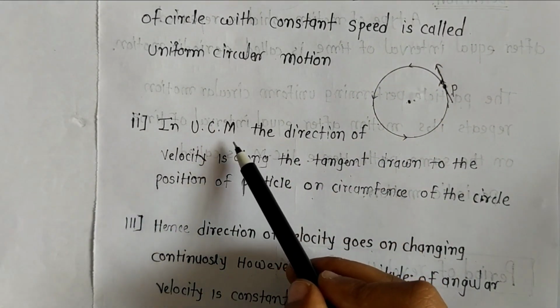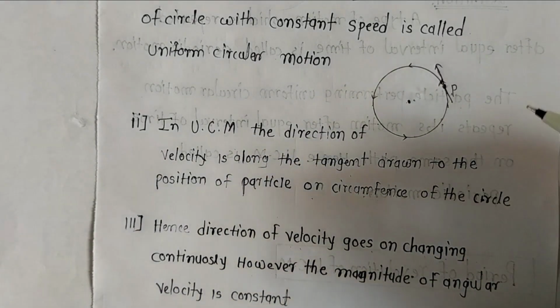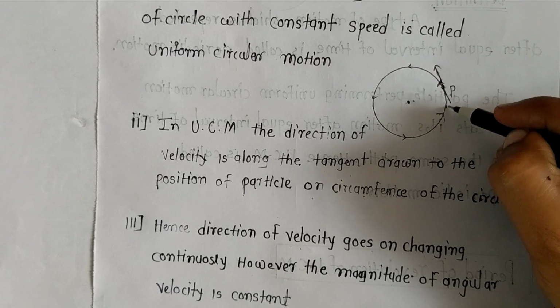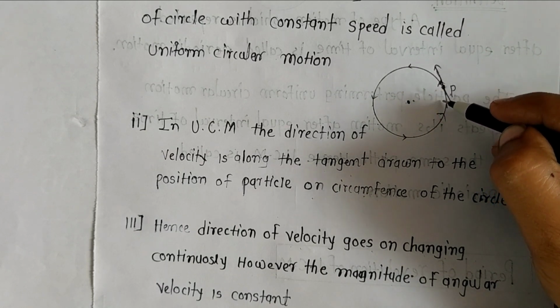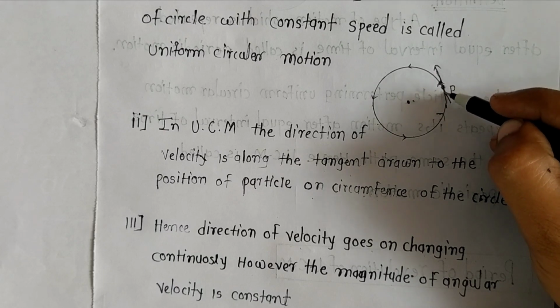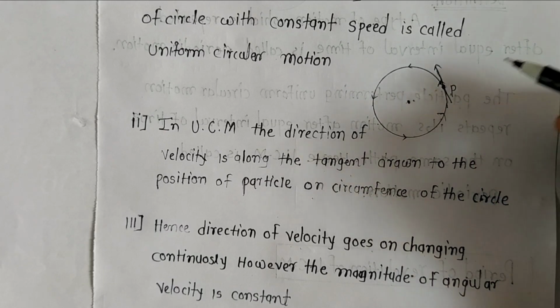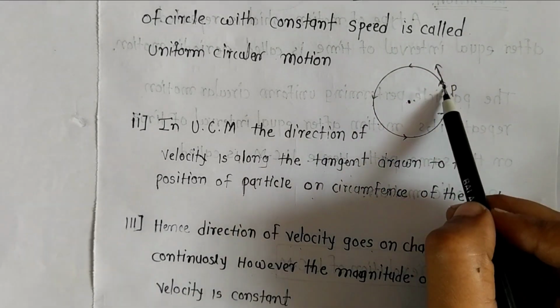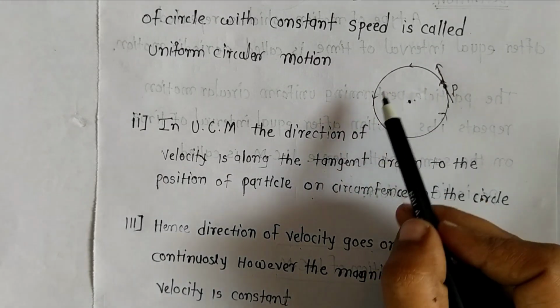That's in uniform circular motion, the direction of velocity. This is the velocity's direction. So when the particle comes from here, this is the velocity's direction. The direction of velocity is along the tangent drawn to the position of the particle. This is the position of the particle on the circumference of a circle.